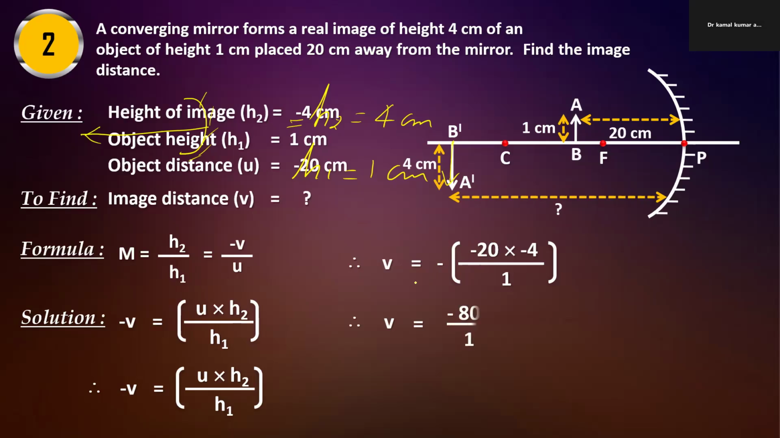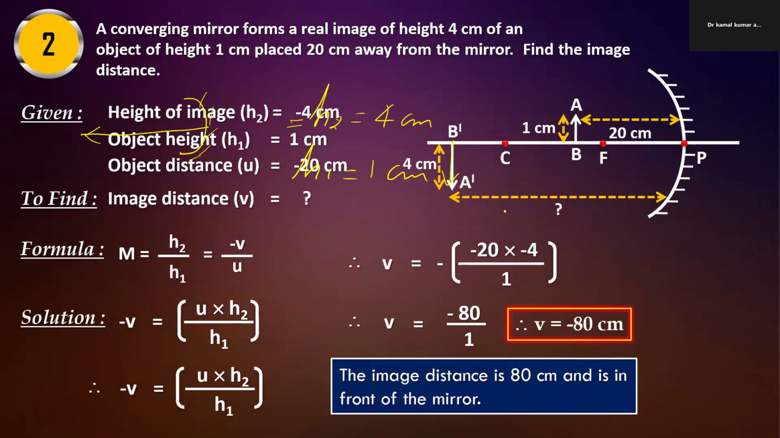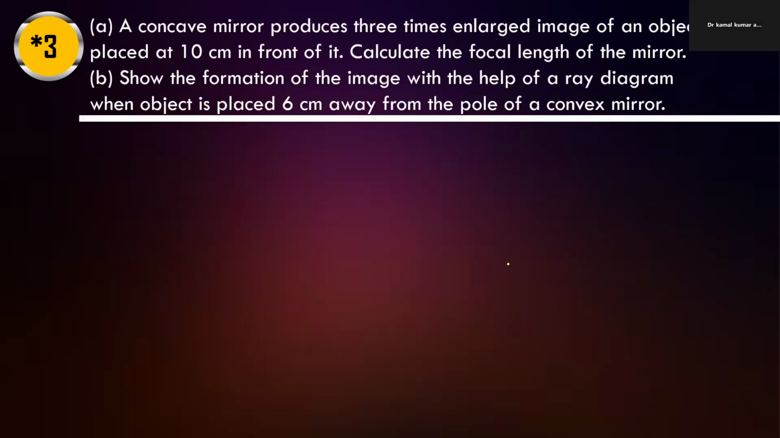The negative sign of this value shows that the image will also be on the left hand side. Okay.